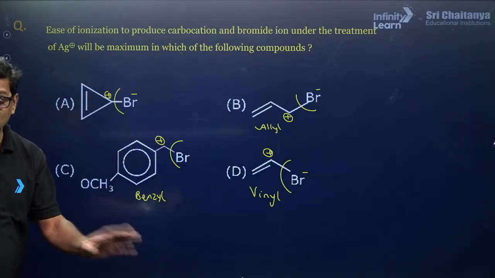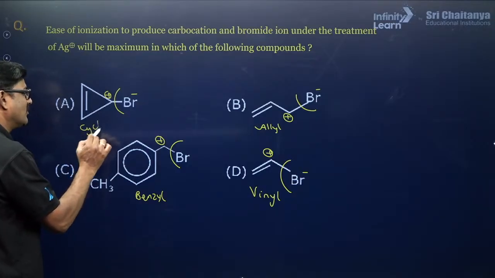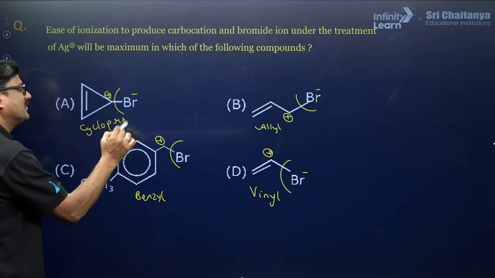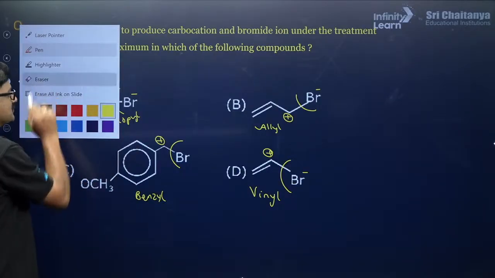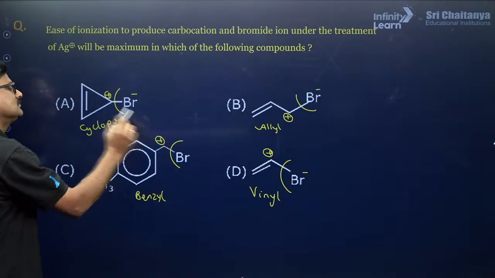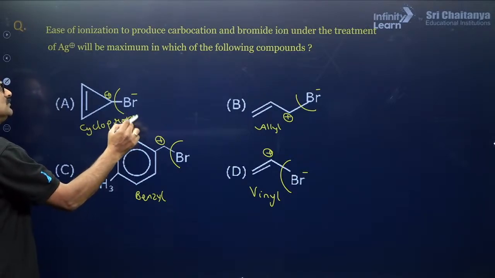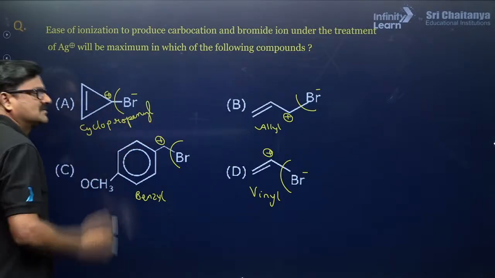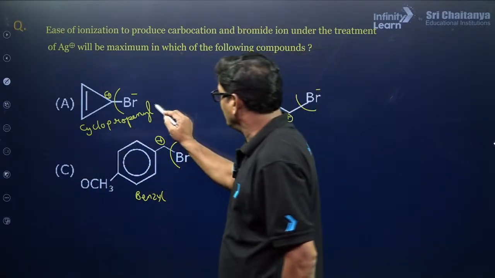But one thing you missed. What is that? This is cyclopropenyl cation, which is aromatic.